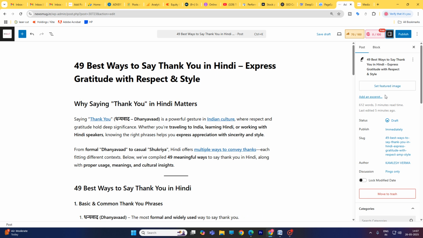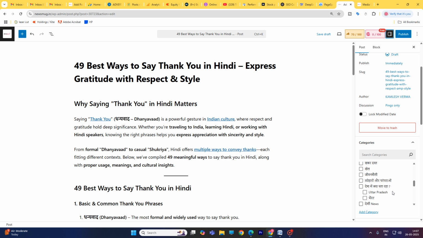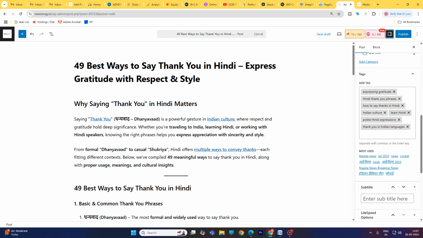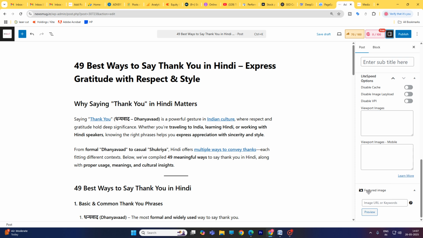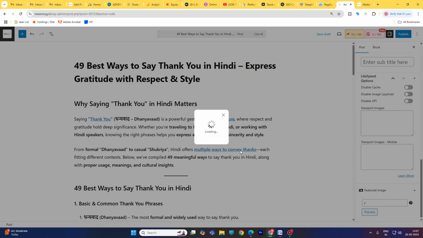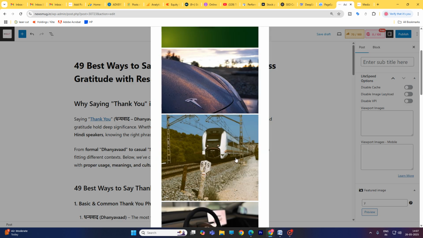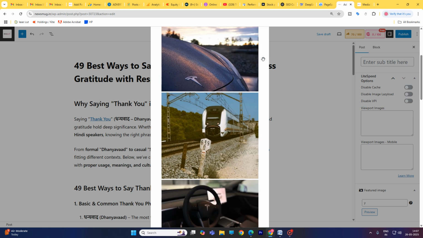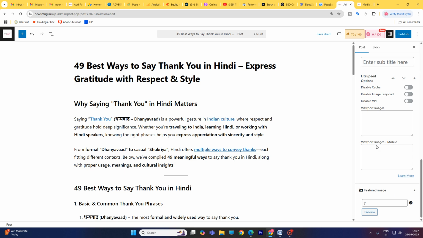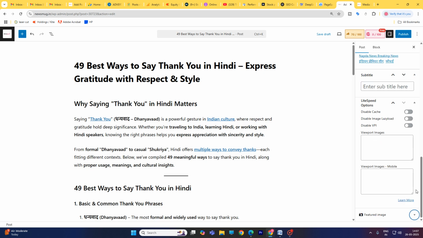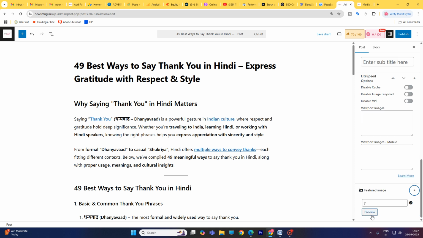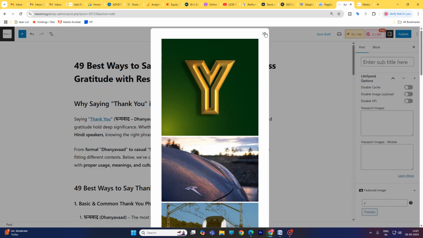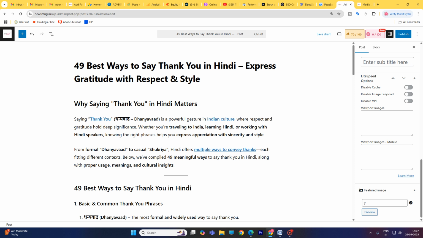So there is an option for feature image, but I don't know why it is not enabled. Thank you.